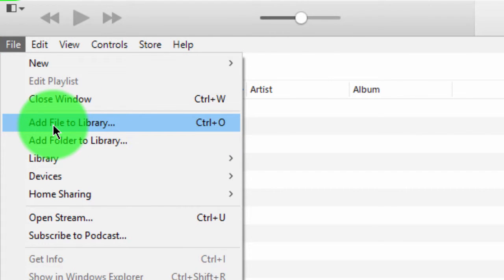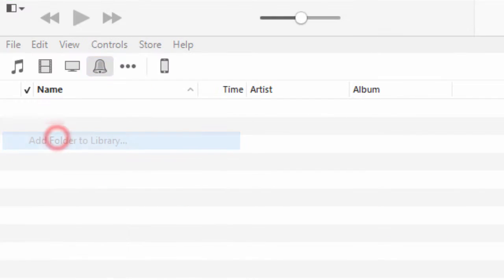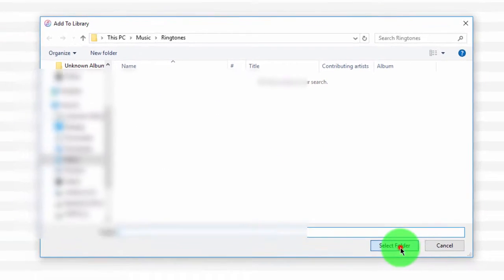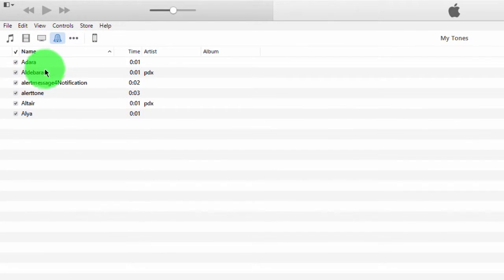File, you can either choose a specific file or a folder. We're going to do the whole folder. And as you can see, it's my ringtones folder. So you'll see there's nothing in here. Don't worry, because you're just selecting a folder. Hit select folder. And here they are appearing right here.